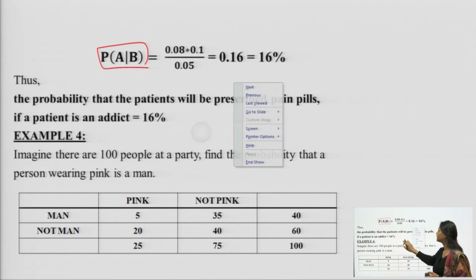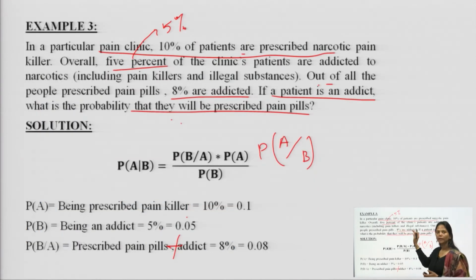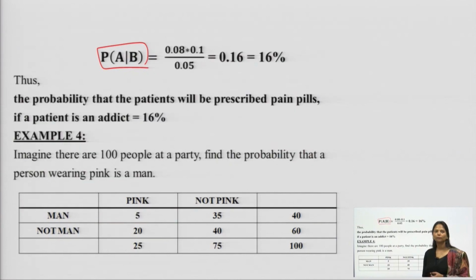Thus, the probability that the patient will be prescribed pain pills if the patient is addicted is only 16% out of 100%. This is how we solve the question. Just go line by line, understand the meaning of those lines, and put it into the formula.